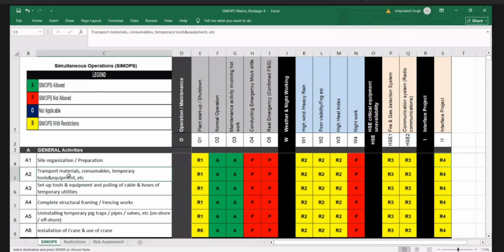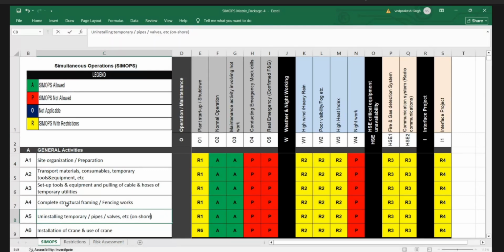For transport, setting up tool, structural framing and fencing, temporary pig trap. You have pig trap? No pig trap, right? Can someone confirm? Yeah, no pig traps. No offshore.